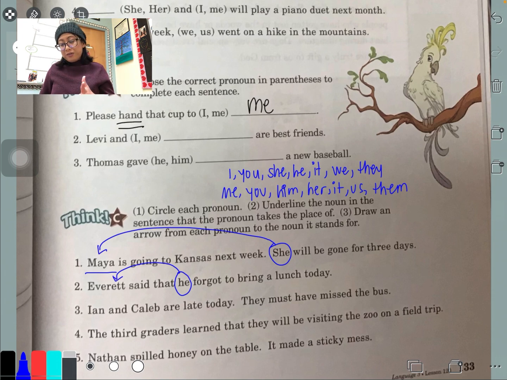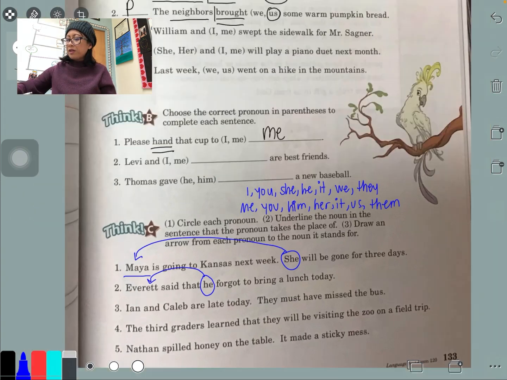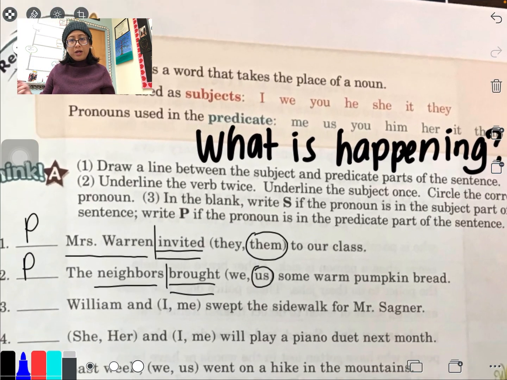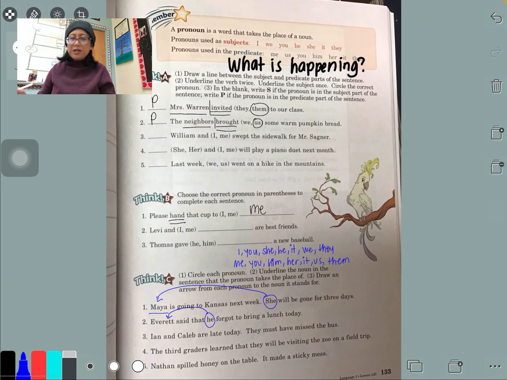Okay, now, if you want to do some level 4 thinking on your own, remember we have this order of higher level thinking, you can try 3, 4, and 5 on your own, especially since I've done the first 2 for you or with you. And like I said before, doing things on your own after getting some guidance will help you with your growth. So the main objective here was to recognize subjective and predicate pronouns. I always had a hard time with that. All right. And analyzing, breaking down the sentences to look for those. We'll do the rest at our Zoom meeting, but I do appreciate you listening and following along in your book.